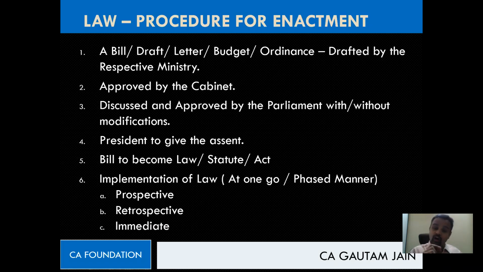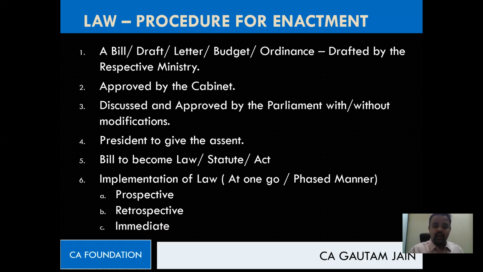Okay, but no doubt, this is subject to the approval of whom? President. Once parliament approves it, we said we are not going to call it as law. President has to sign, because it has to get that authenticity, that has to get validity. Okay, and that will be done only when president signs it. So now my next question, why is it that president has to sign? I hope all of you are able to follow me. Say yes if you're able to follow me, or say following, sir.